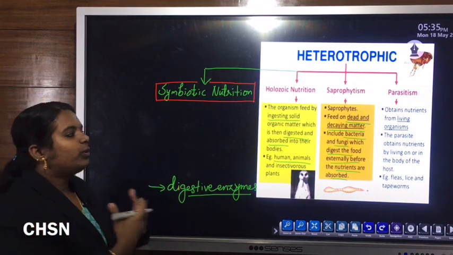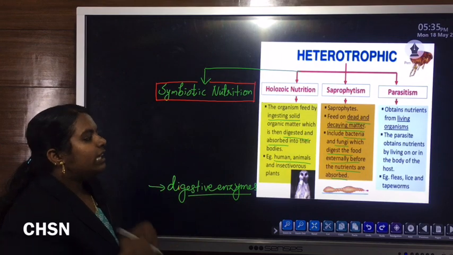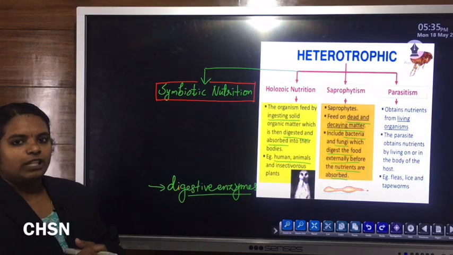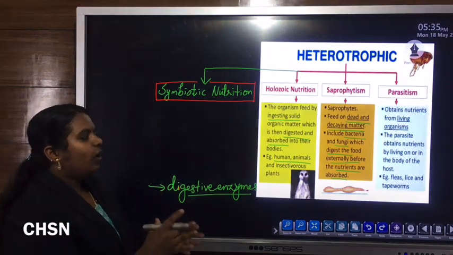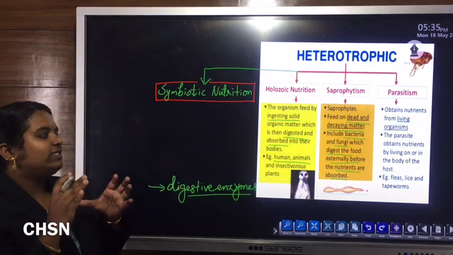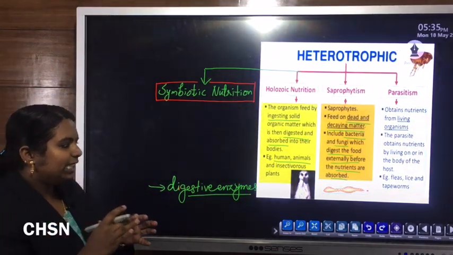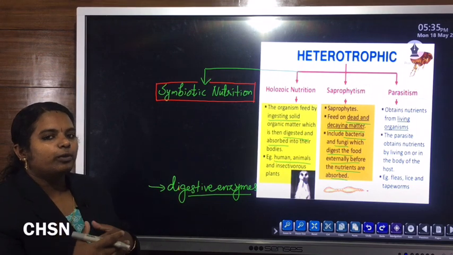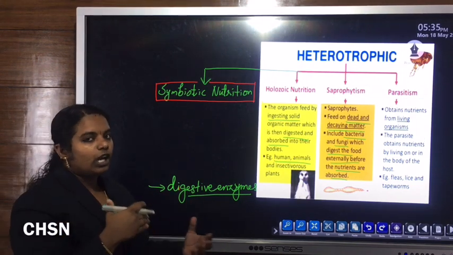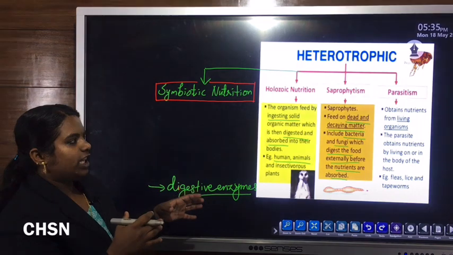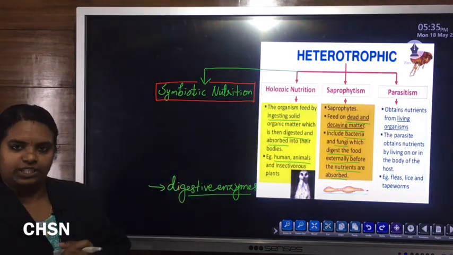So outside the body of these saprotrophs, the digestion process takes place. Now this digested material, the simpler as well as soluble material, is easily absorbed by the body of these bacteria or fungi. That is the actual mechanism of saprotrophic nutrition.